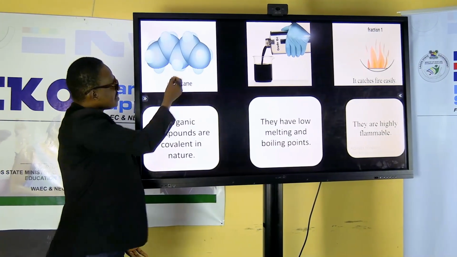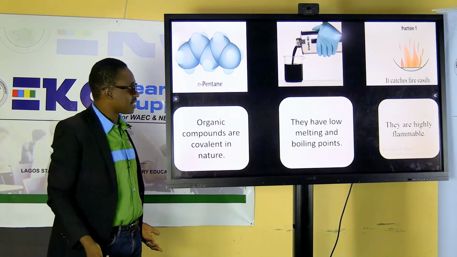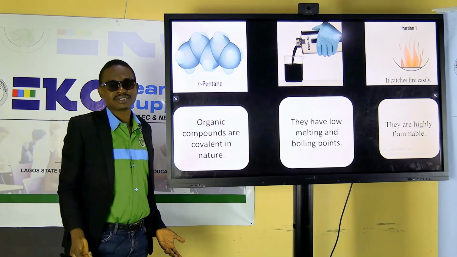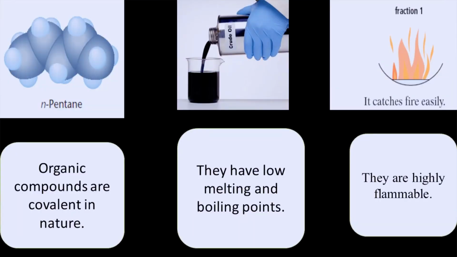What can you see? Normal pentane is an organic compound. Yes, you might be wondering, normal pentane is an what? An organic compound. Although, if you want to scale it down, you can say hydrocarbon. Fine. Hydrocarbon is an example of what? Organic compound. The crude oil is an example of what? Organic compound. And we'll talk about it.